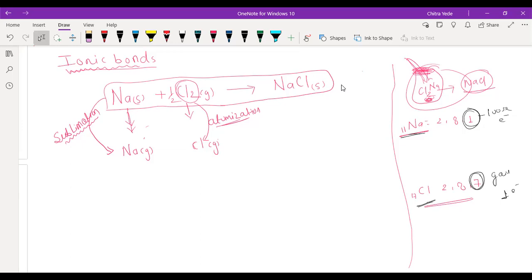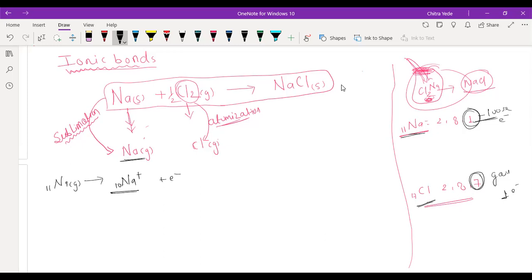So now here we have to convert sodium metal into sodium ionic form. Sodium metal, which is in gaseous form, we have to convert into sodium ion. So see, sodium is going to lose 1 electron. Here we have sodium having 11 electrons in gaseous form. Now we have to lose 1 electron. We have to heat further. Then the outermost electron of sodium will get separated here, and sodium will form Na positive ion having only 10 electrons.